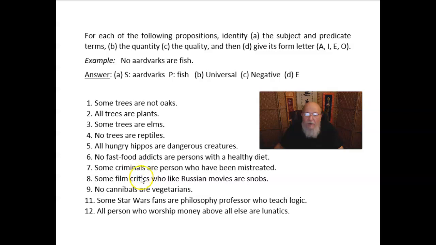So, some Star Wars fans are philosophy professors who teach logic. So, the subject is Star Wars fans. The predicate is philosophy professors who teach logic, and that's an I. Sometimes I have to stop and think about it. And it's a particular affirmative.